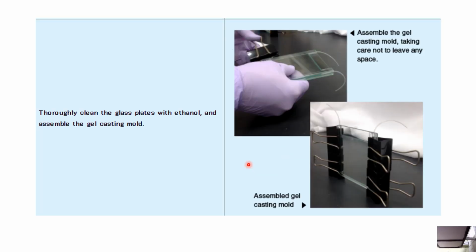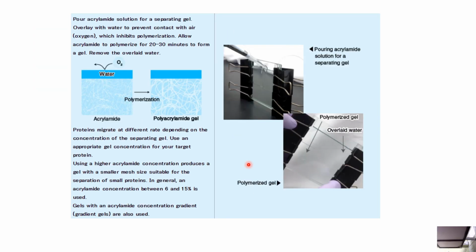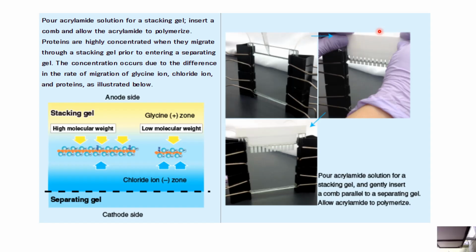This is a schematic of how you assemble. Basically, you assemble the gel casting mold and make sure not to leave any space. Then you assemble the gel casting. Here you see the polyacrylamide solution for the separating gel and all of that.